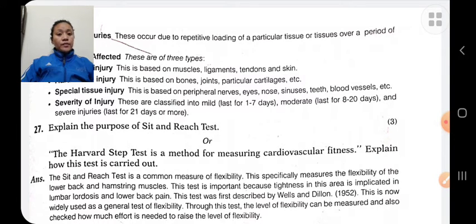After the 5 minutes, the assistant counts the pulse rate as pulse 1 for 1 minute, and again counts the pulse rate as pulse 2 after 2 minutes recovery, and again the assistant counts the pulse rate as pulse 3 after 3 minutes recovery. And next, computation of fitness index. The fitness index is computed by multiplying the duration in seconds by 100, divided by 2 times the sum of pulse 1 plus pulse 2 plus pulse 3.